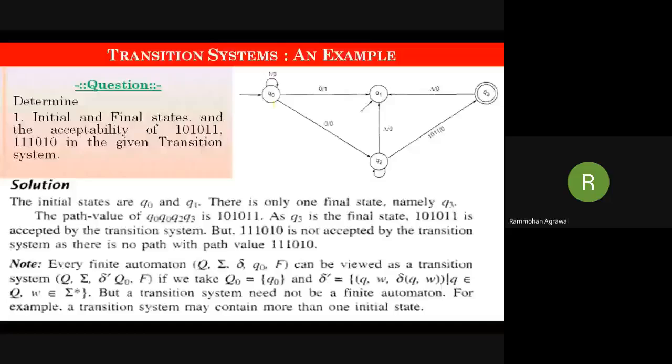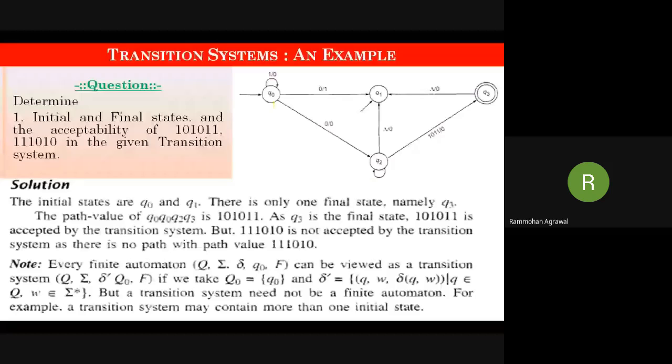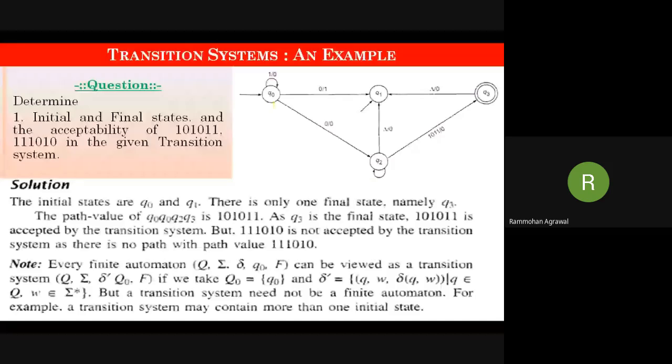This is transition. Example: in the morning at 10 o'clock, you were at home. At 10:15, you were in the market. So at time T1, which is 10 o'clock, you were at a position which is Q naught. At 10:15, which is T2, you were in the market, which is Q2. So this is a change in state with respect to time. This is transition in simple understanding.